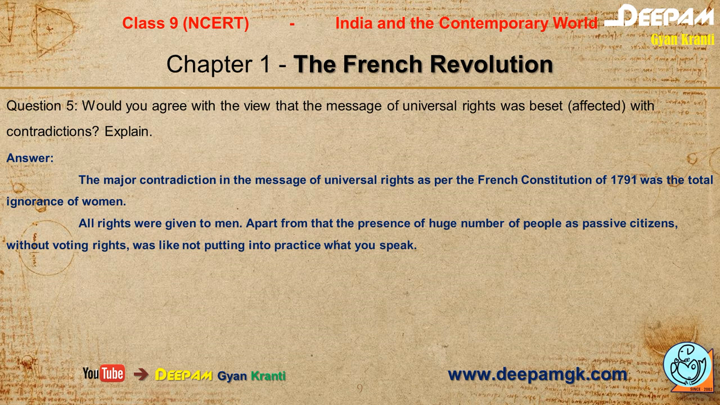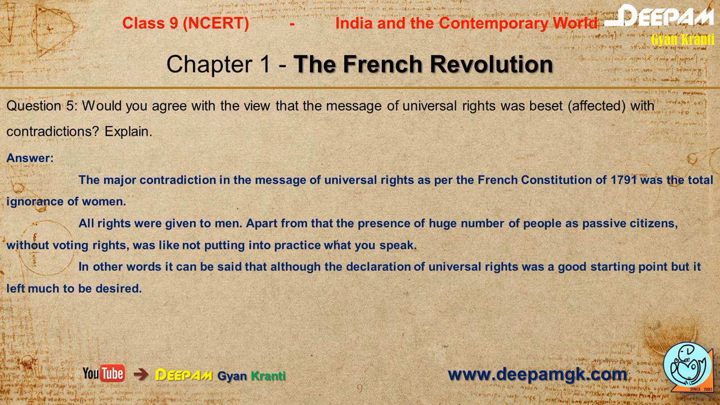Apart from that, there was the presence of a huge number of people as passive citizens. Most of the people were passive. They were not speaking words and they were not given rights of words. Okay, being without voting rights was like not putting into practice what you speak. In other words, it can be said that although the Declaration of Universal Rights was a good starting point, it left much to be desired.